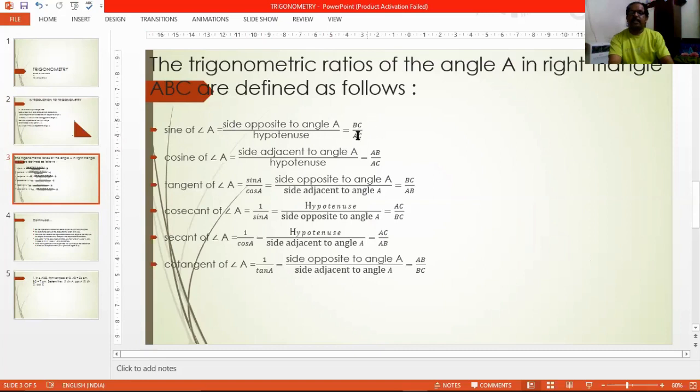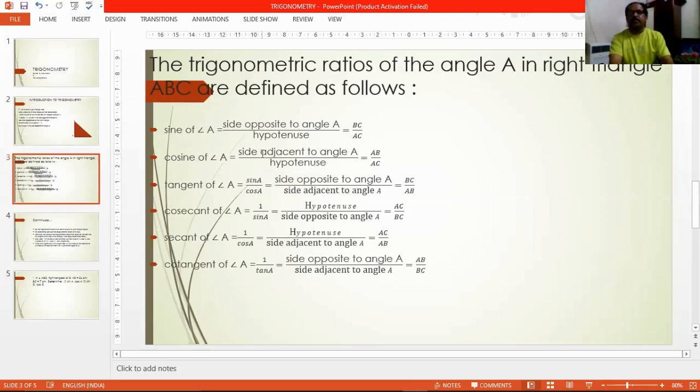So that is from the diagram, you can say it is BC to AC, the ratio of BC to AC. The side opposite to angle A is BC and the hypotenuse is AC. So also we can define the second trigonometric ratio, which is called cosine of angle A, or in short we can say cos A. And what is that cos A?